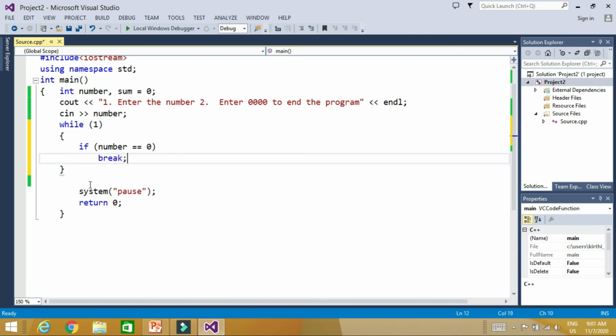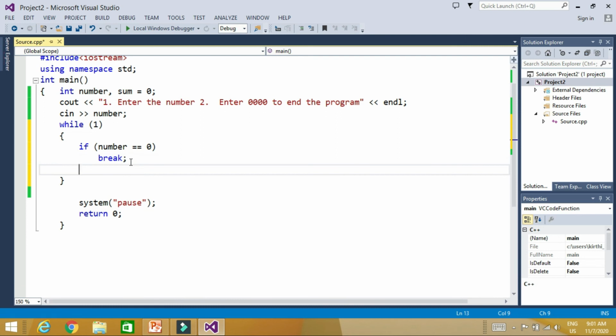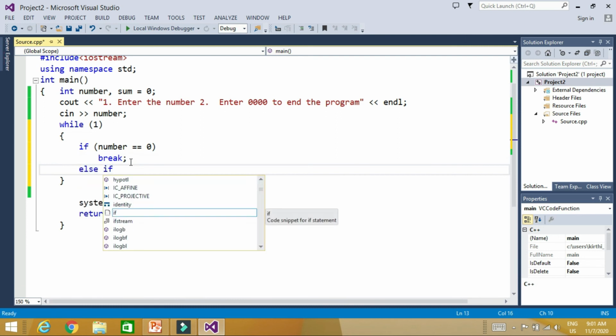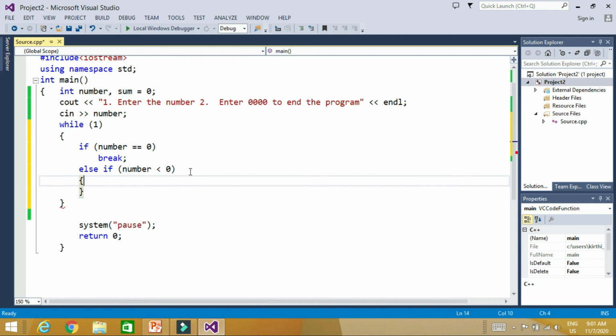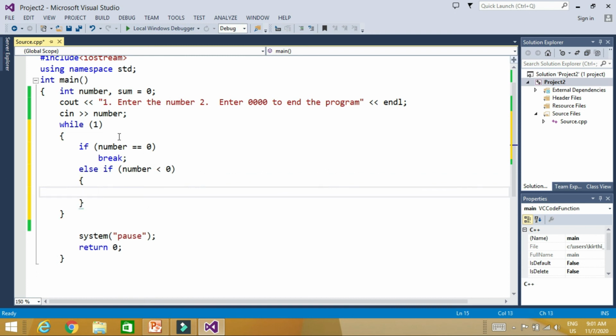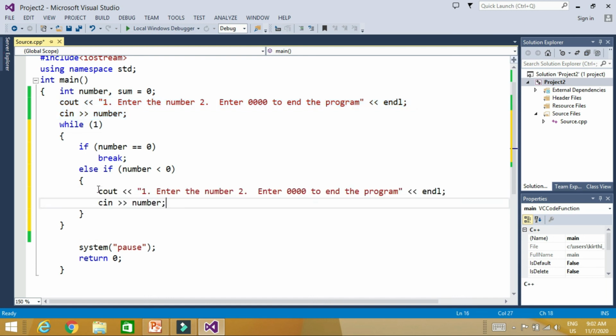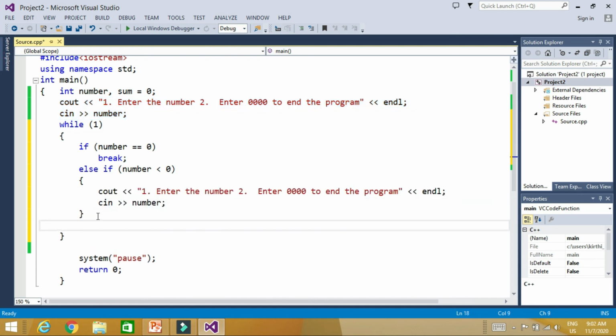Because we are using the break statement, that's why I write the condition like this, until the condition is true. Otherwise, if I write some condition here and I break the loop, it will never ask again, because break will break the loop. And then else if number is less than 0, then what we have to do? We have to ask for input again. So simply I'll copy paste it here.